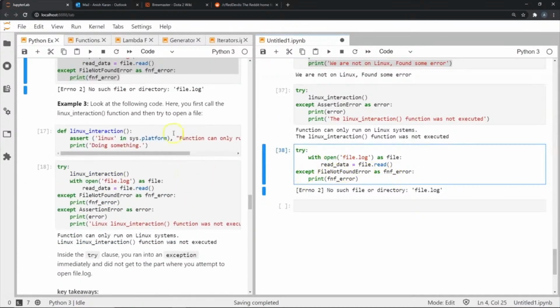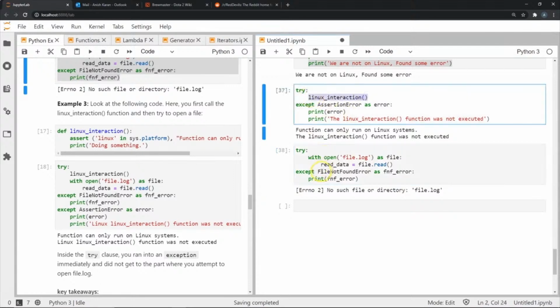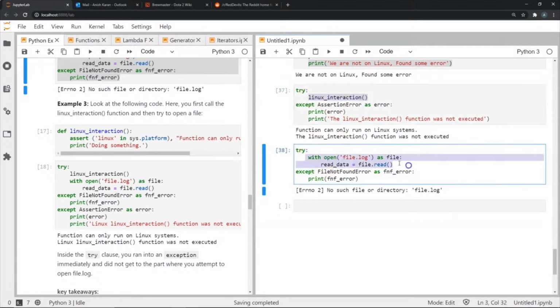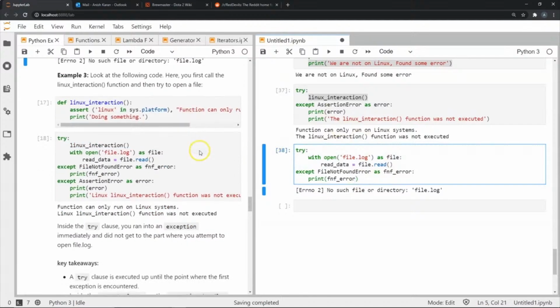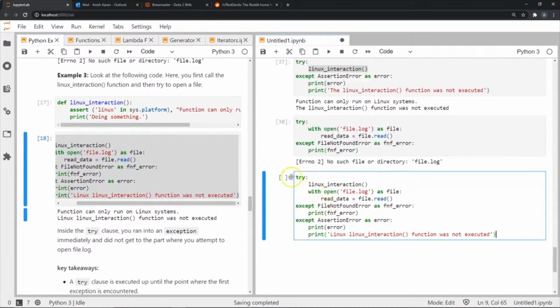Now let's combine both of the examples, where we use this Linux interaction and we also try to open a particular file, and we do both things in the try block. Since both of these contain errors, let's see what happens when we have multiple errors in a try block. As you can see in my try block, I'm not only doing this Linux interaction, I'm also trying to open a particular file that obviously does not exist. So now you might think, will I get 2 exceptions? Well, let's see what happens when we try to execute this.